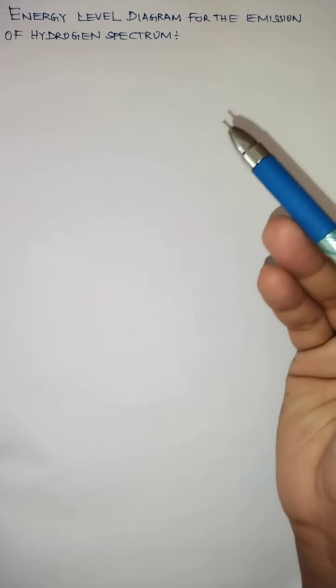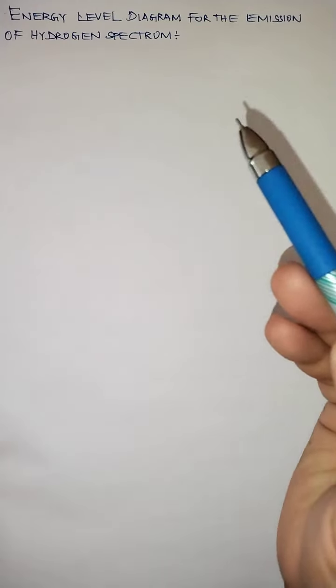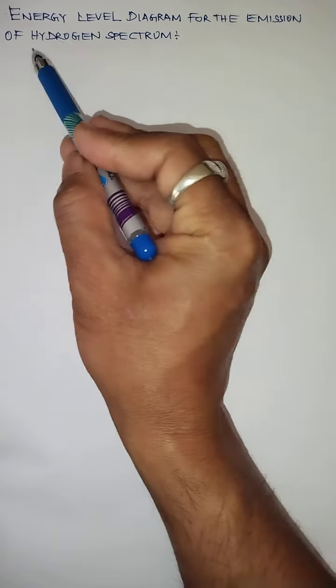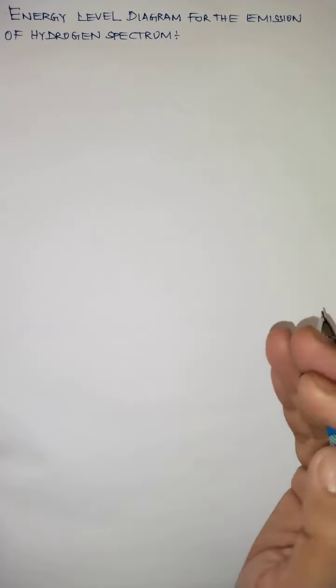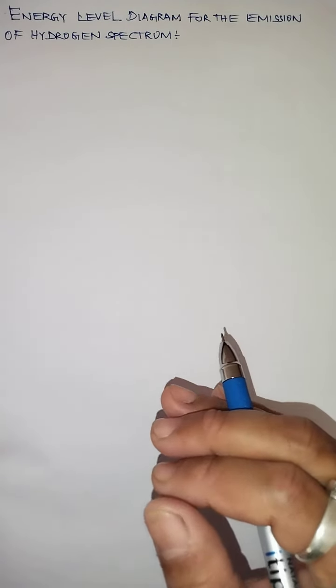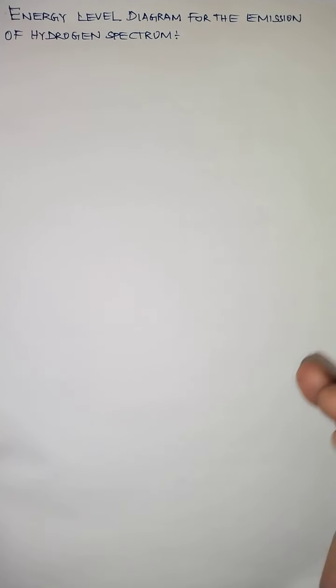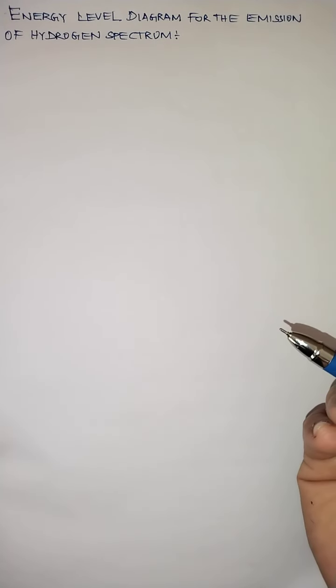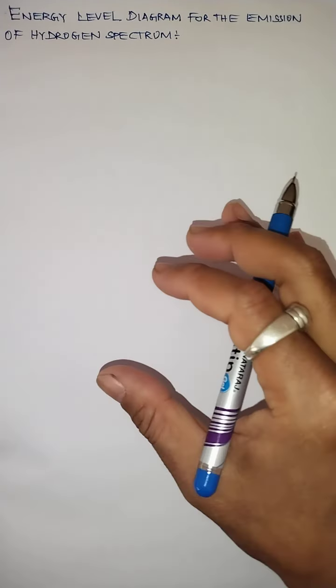Now this spectrum of emission of radiation can be observed with the help of a diagram, and this diagram is called the energy level diagram. Today we start with the energy level diagram for the emission of hydrogen spectrum. Energy level diagram means we draw a line. This line represents the energy acquired by the electron in different orbits, and when the electron jumps from a higher orbit to a lower orbit, it produces the different series of hydrogen spectrum, expressed in the form of an energy level diagram.